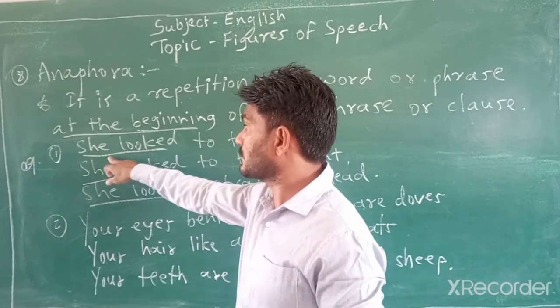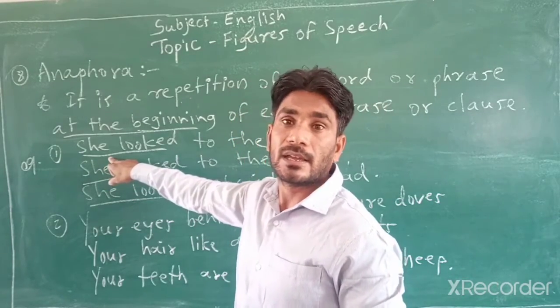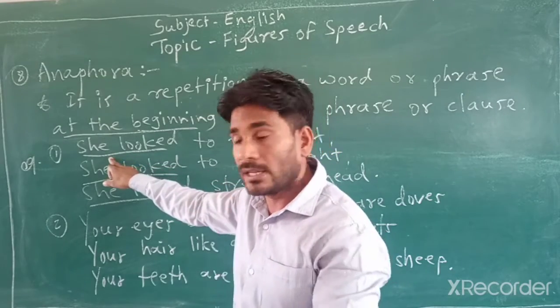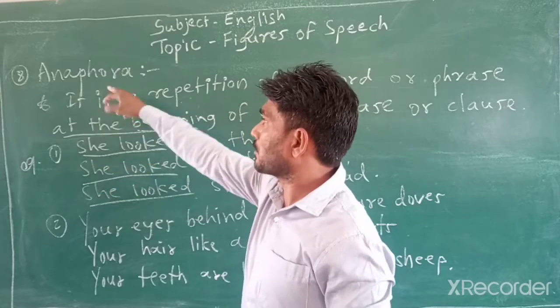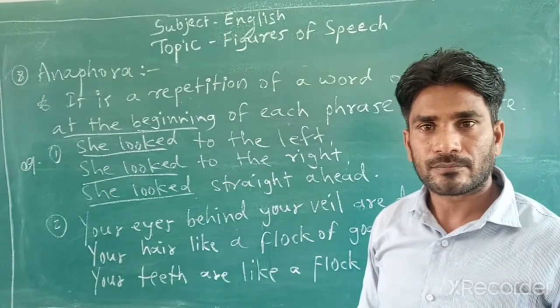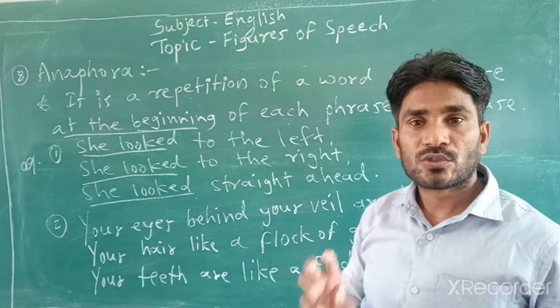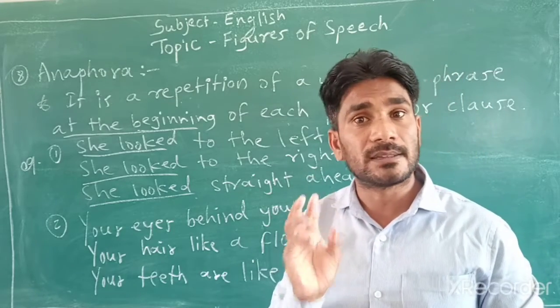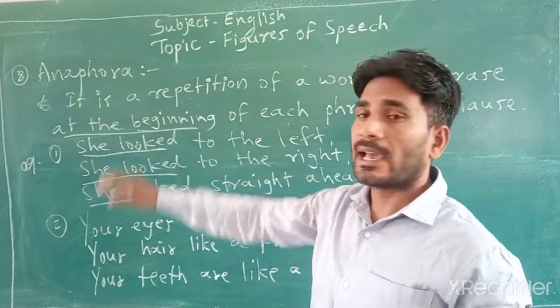At the beginning, if such words are repeated in every next following lines or each lines at the beginning, this figure of speech will be called anaphora. Got it? शुरुआती वर्ड्स, हर लाइन के अगर शुरुआती वर्ड्स अगर तुम्हें रिपीट दिखाई दे, so that will be called anaphora.